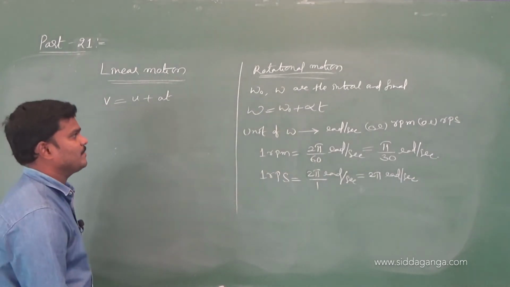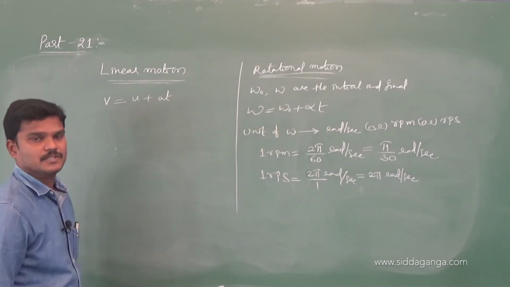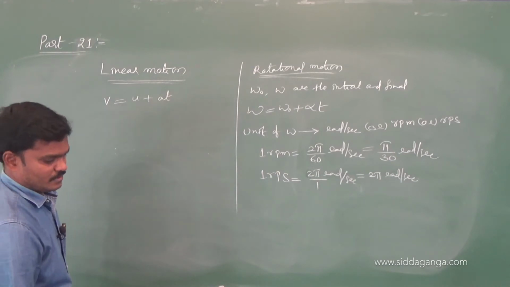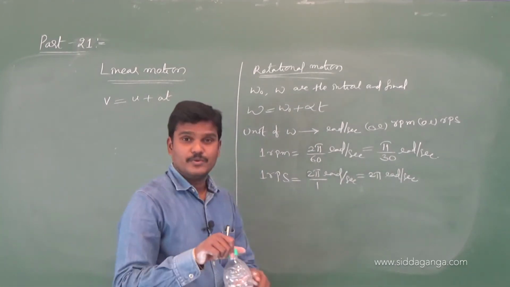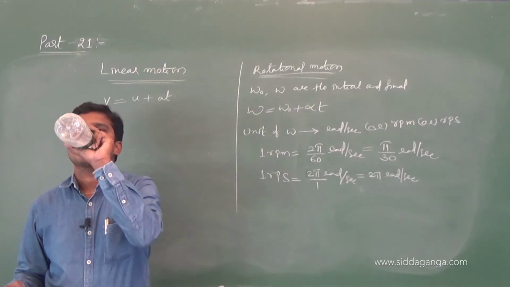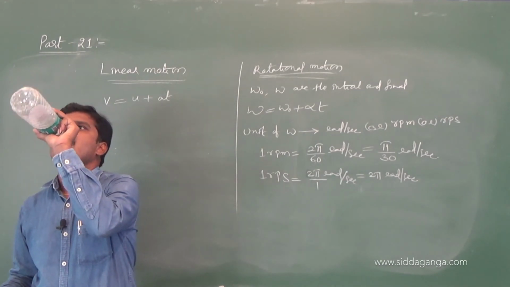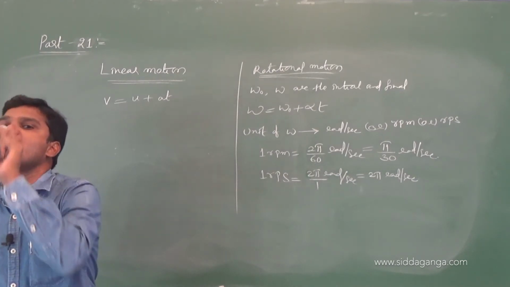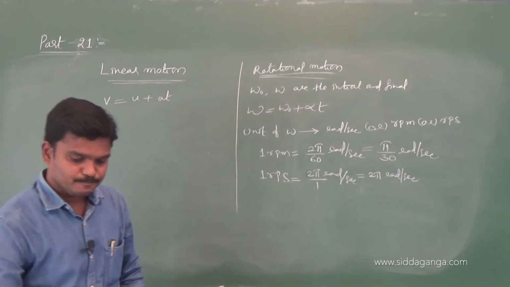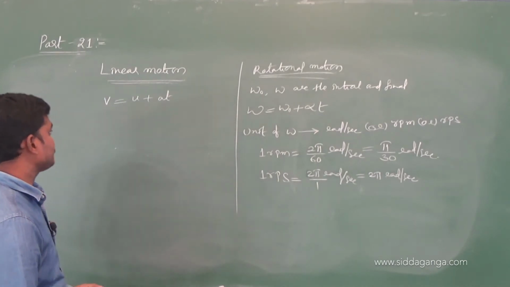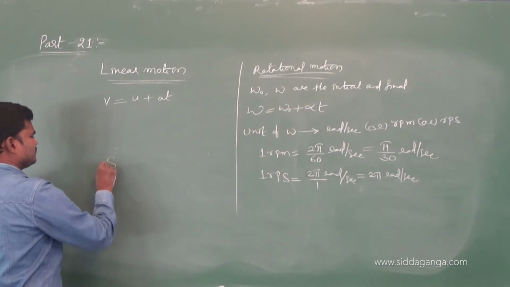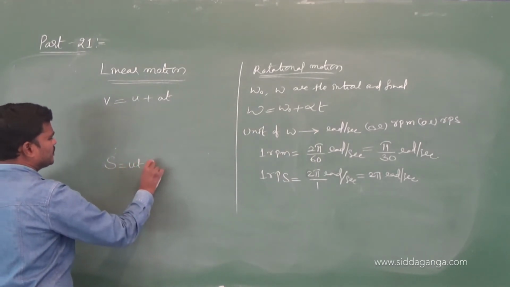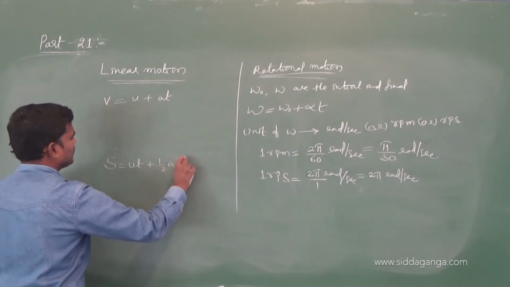Okay, now let me compare both first. Write down this one. See this one: s is equal to ut plus half at square.